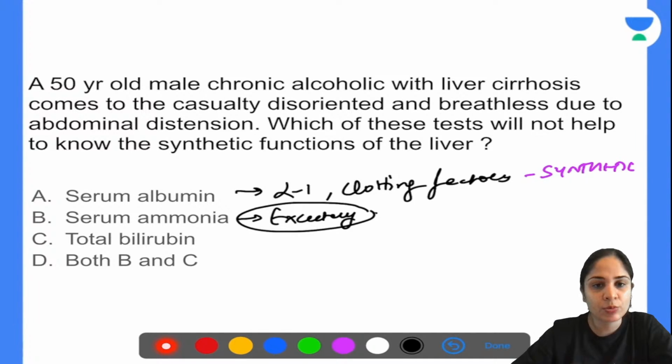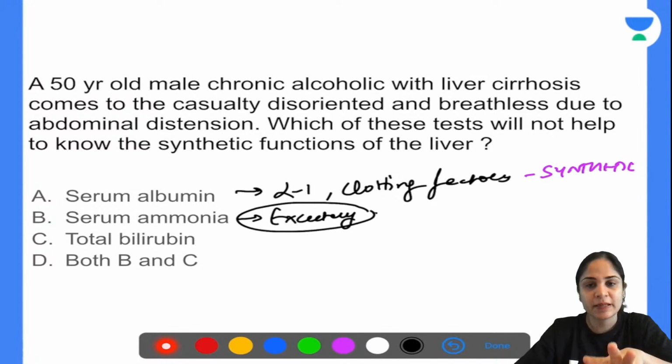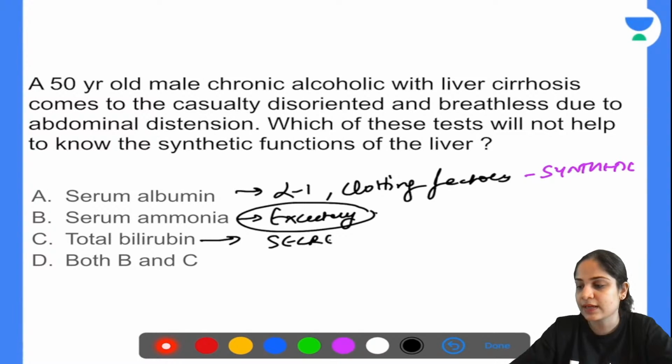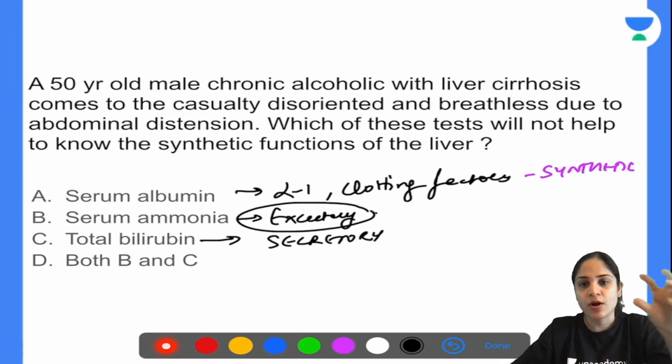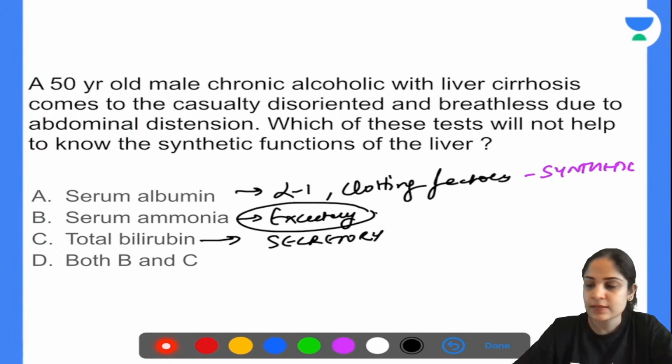What about bilirubin? Your conjugation of bilirubin. You conjugate the bilirubin in the liver and then you secrete it in the bile. Okay, so this is a secretory function. You form the bilirubin, conjugated, and then you secrete it in the bile. So this is your secretory function.